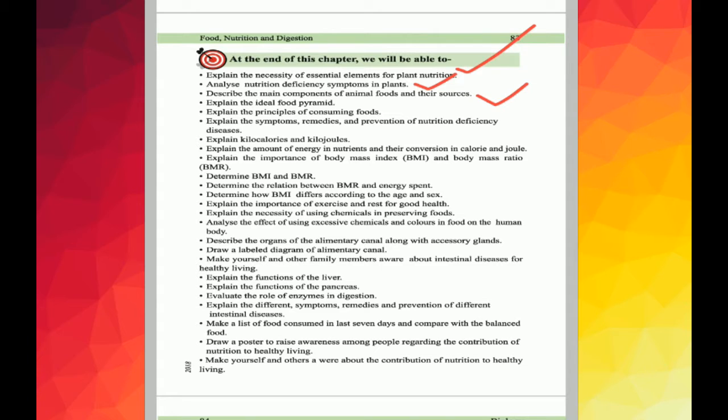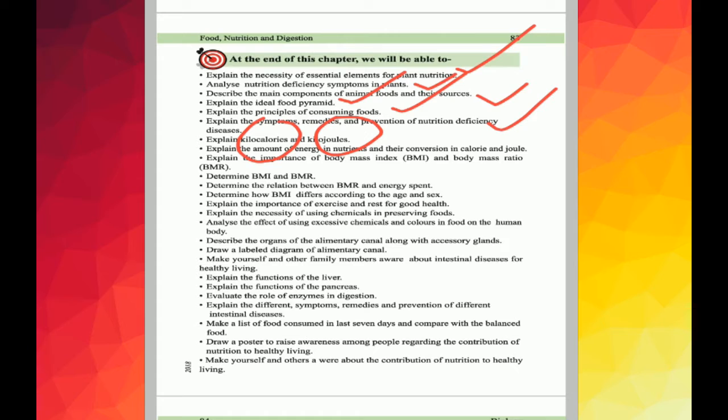We will also be able to describe the food pyramid and principles of consuming food, and explain the symptoms, remedies and prevention of nutrition deficiency diseases. And we will know about the kilocalorie and kilojoule also.